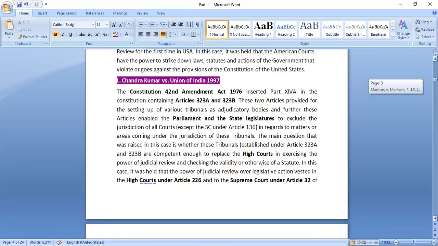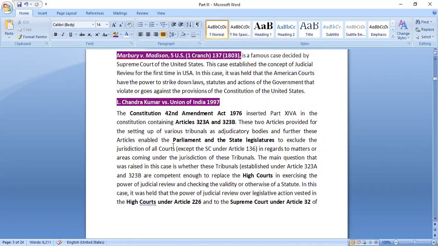Similarly, it goes for this case also, L. Chandra Kumar. You don't need to remember that it was the 42nd constitutional amendment which was declared invalid, or Article 323A, 323B. All those things are not that important. Even if you can remember the case name and what was held in this particular case, most of the times you would be able to answer the question.